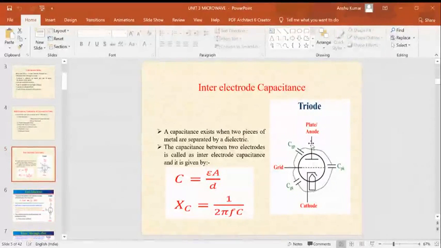But if there is a short circuit here, whatever input is given to the grid is directly transferred to the output, that is the plate, from grid to plate. So there is no amplification, and the gain will decrease. So inter-electrode capacitance always plays a major role. There are three electrodes here, and the capacitances between grid, anode, and cathode are known as inter-electrode capacitance. Always remember inter-electrode capacitance.